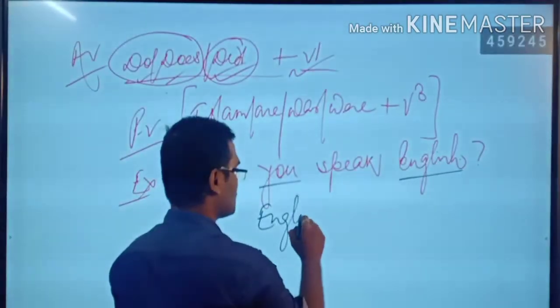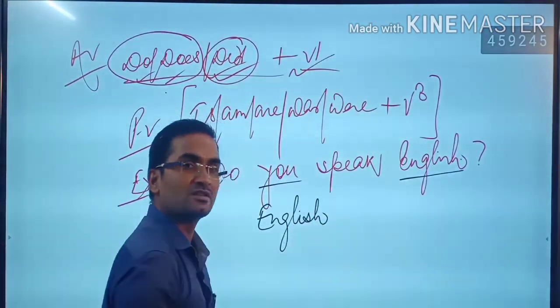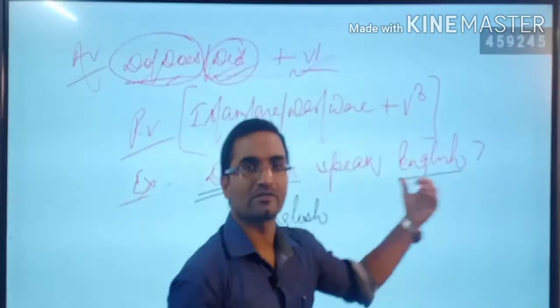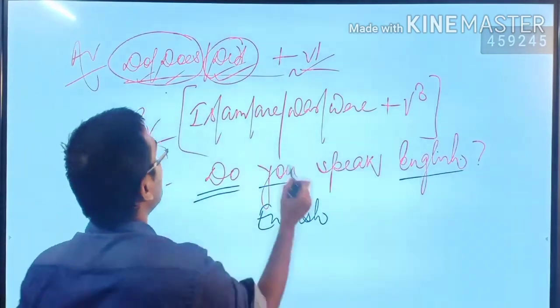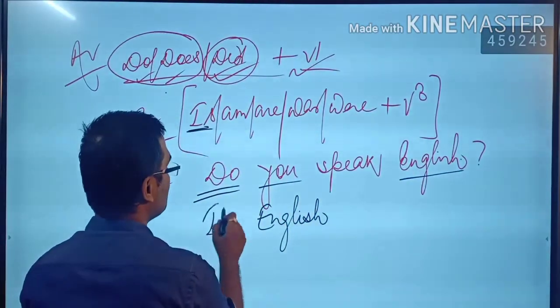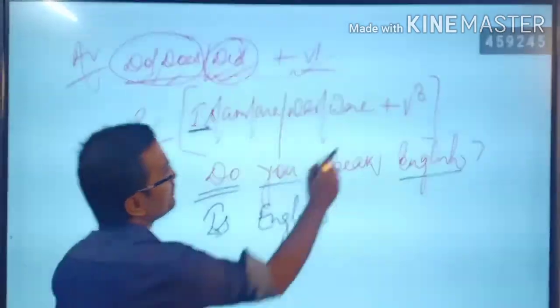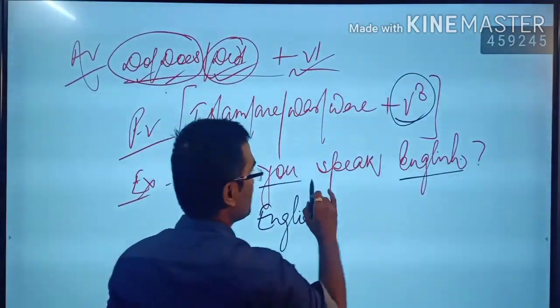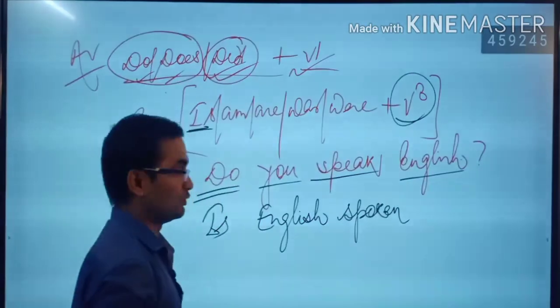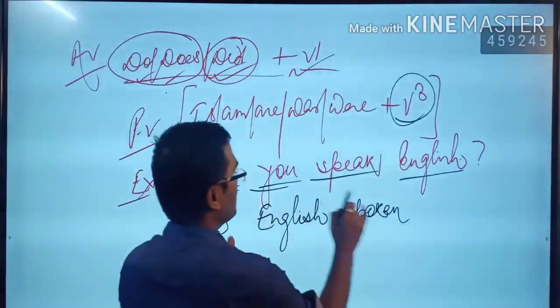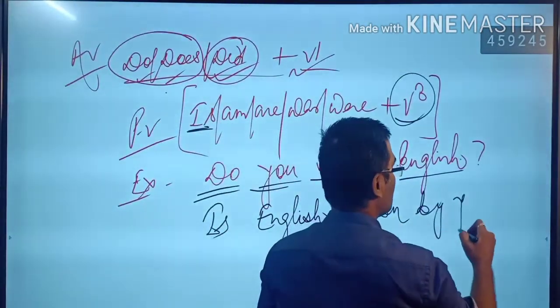Then this should be English. But English should be taking some interrogative because the sentence is interrogative. So you have to take some auxiliary verb before the subject. So before the subject you can be taking what? Is. Am I right? Right. So the verb should be written in the third form. Speak should be converted to what? Spoken. Is English spoken by you? They replace it here with "by you."